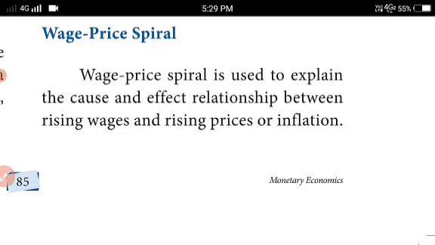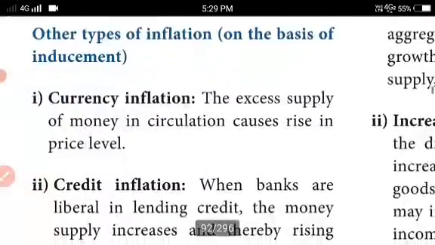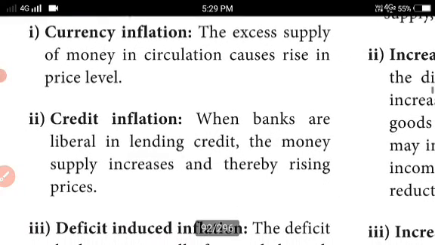Then other types of inflation. What are the other types of inflation? Currency inflation. The excess supply of money in circulation causes a rise in price level. So suppose excess supply of money is available in the society, circulating in the society, the price level will automatically increase. This is currency inflation.